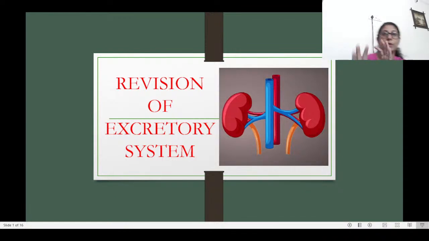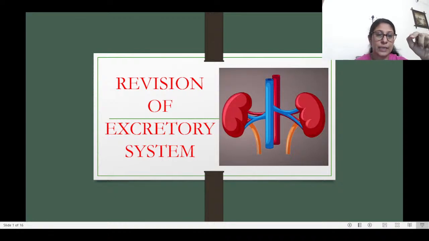Now let's see the structure and function of the nephron. We have already looked at this portion, which is the glomerulus and the Bowman's capsule. To remember the structure and function of the nephron and make it easy to draw, I would suggest that you first draw this portion, which is the nephron, the yellow tubes and so on, and then you draw the arteries or the blood vessels like this, and join these blood vessels over that diagram. It will become easier for you.